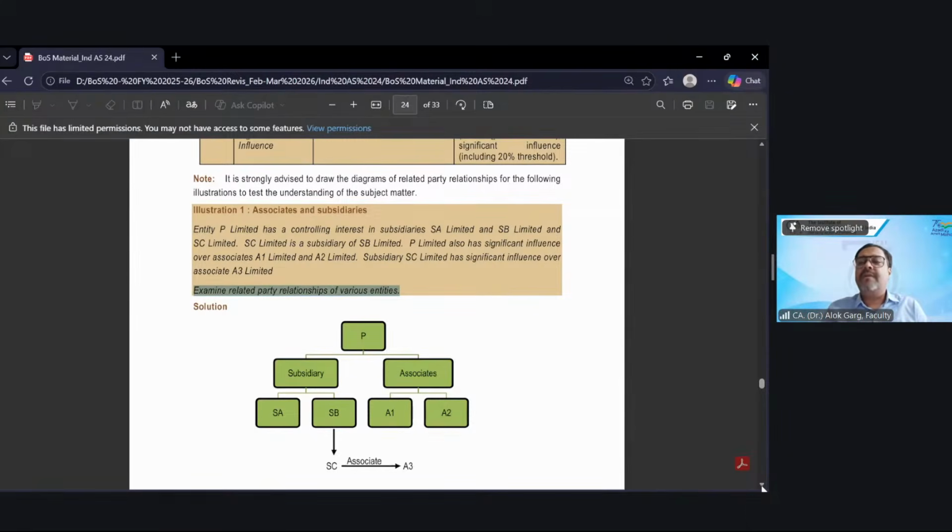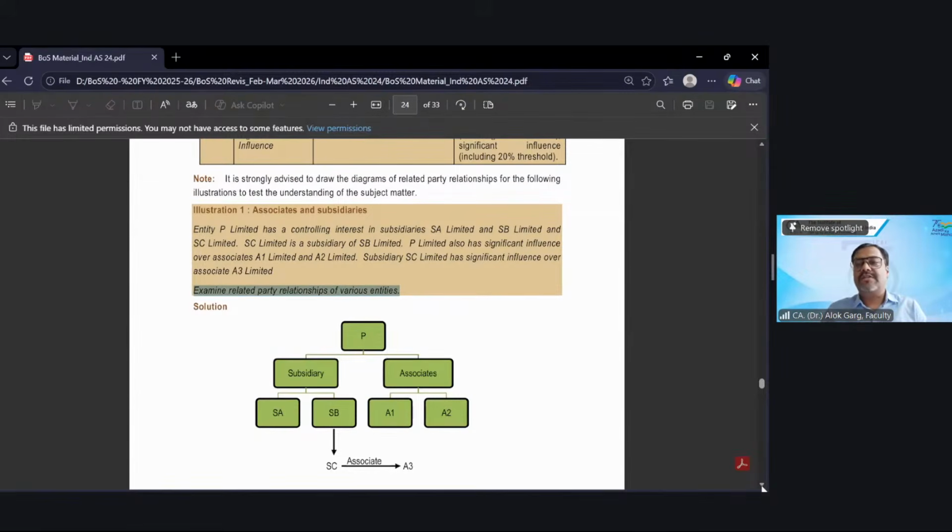And friends, subsidiaries include step subsidiaries, and also include associates and JVs of subsidiaries. When you are looking at a member of the group, we discussed that parent, subsidiary and fellow subsidiary are all included, all are related to each other. And what we also discussed?